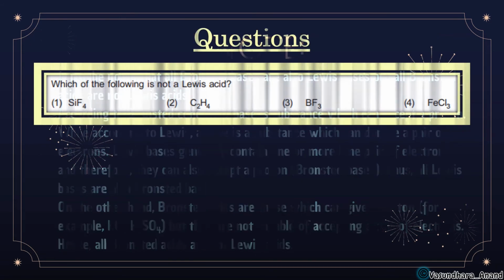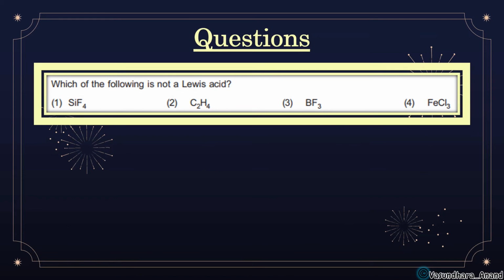Clear? So here's a question for you. Which of the following is not a Lewis acid? First, let's sum up.